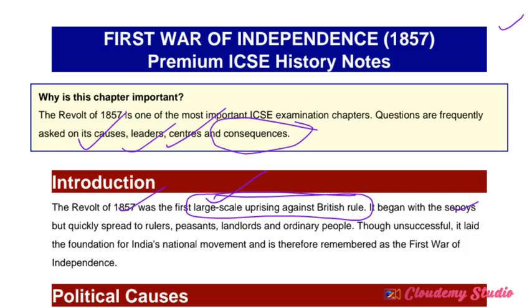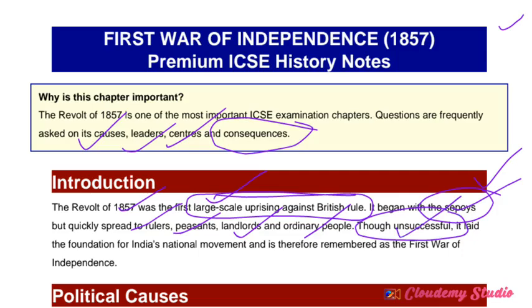It began with the sepoys, that is, Indian soldiers. Later it quickly spread to rulers, peasants, landlords, ordinary people, etc. So many different people, like peasants, landlords and even ordinary people, participated in the revolt of 1857. But what was the result? It was unsuccessful. The revolt failed in front of British rule.